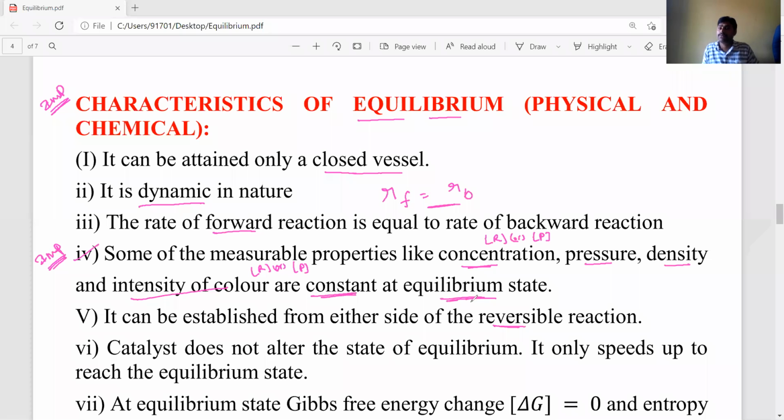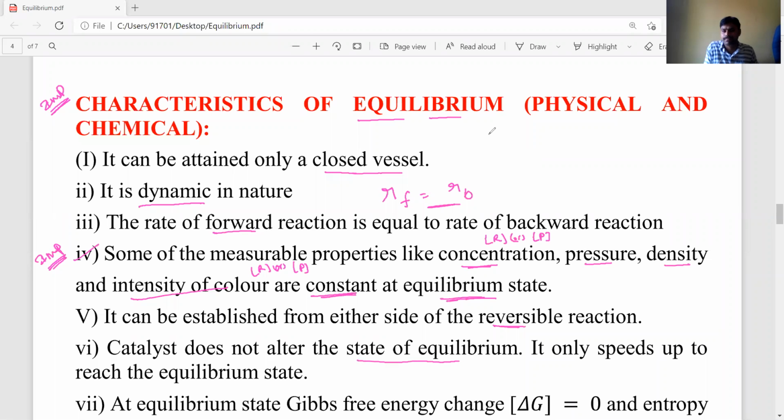Next, in reversible reactions, sometimes catalysts are present. What is the function of a catalyst? A catalyst does not change the equilibrium state.